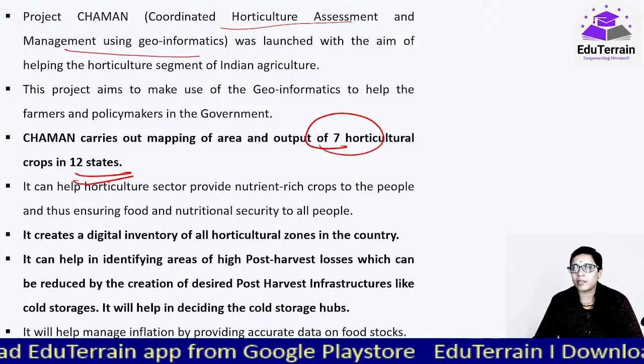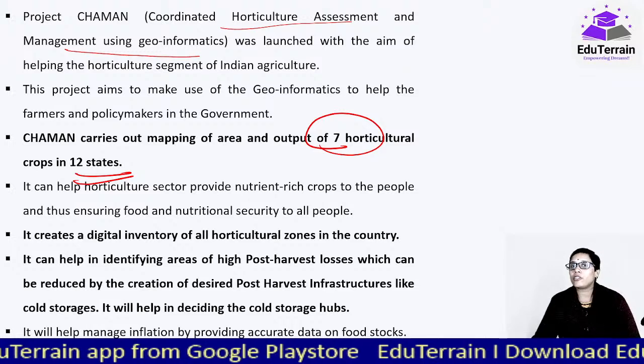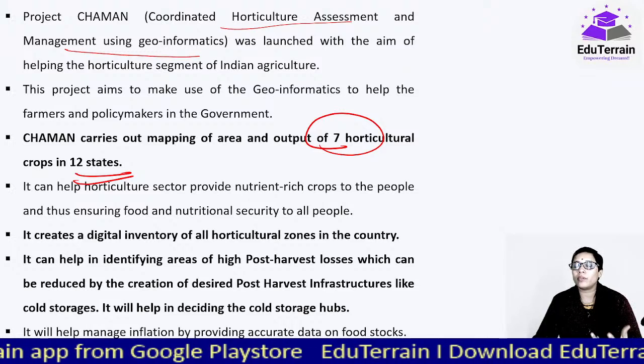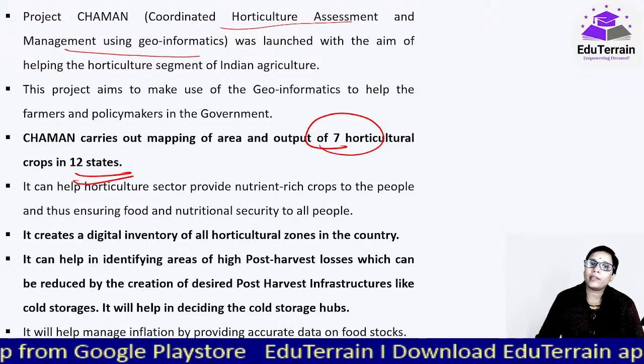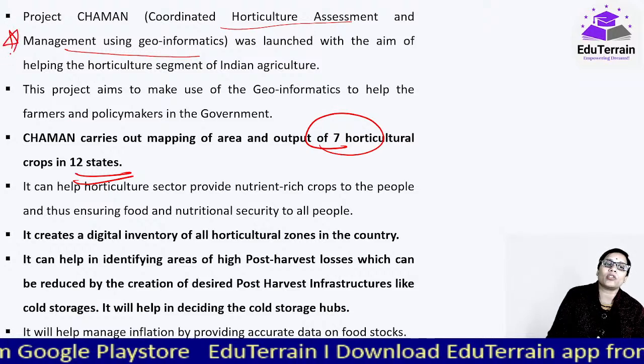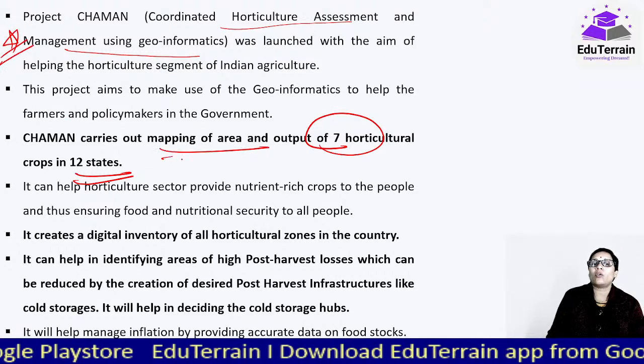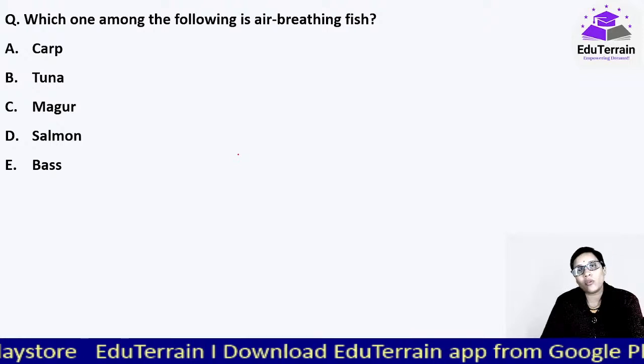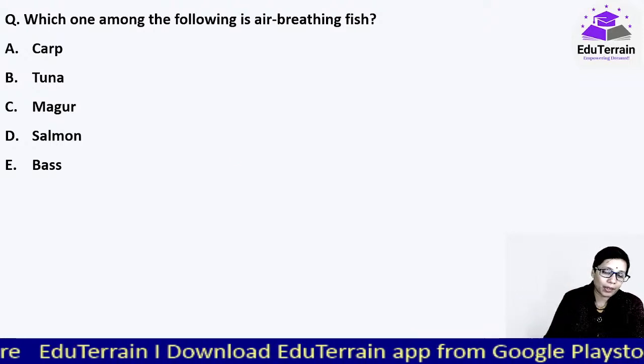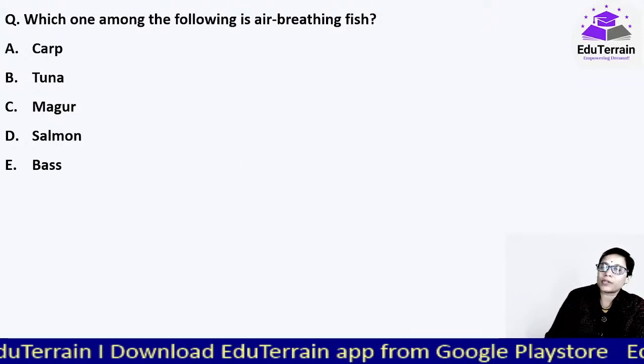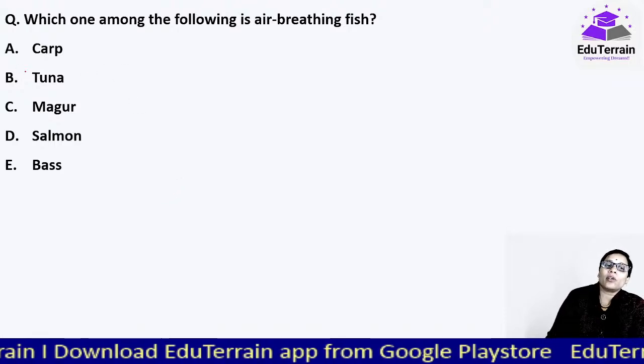So थोड़ा easy है. Okay, but here horticulture it's not like that. It can't be grown at one place. So for which they have taken the help of this project Chaman for carrying out the mapping of area and output of horticulture crops. Currently it is applicable for 7 crops. Moving on to our next question.